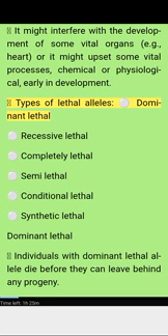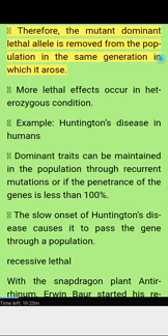Types of lethal alleles: dominant lethal, recessive lethal, completely lethal, semi-lethal, conditional lethal, synthetic lethal. Dominant lethal: individuals with a dominant lethal allele die before they can leave behind any progeny. Therefore, the mutant dominant lethal allele is removed from the population in the same generation in which it arose.